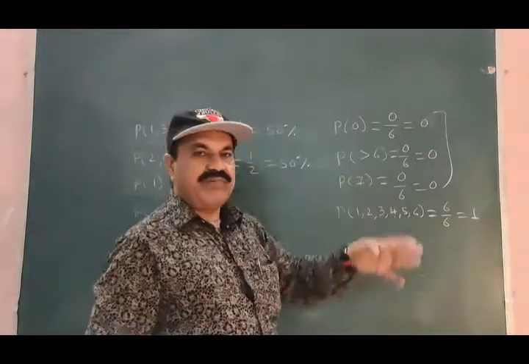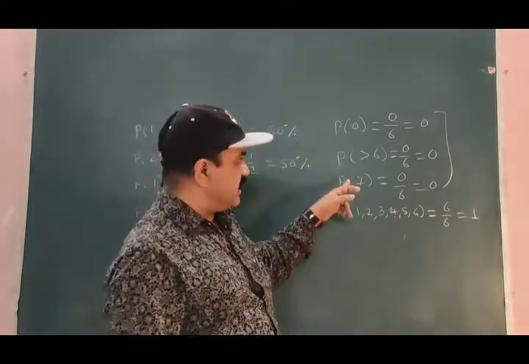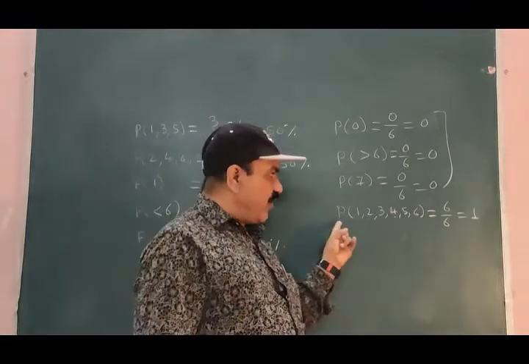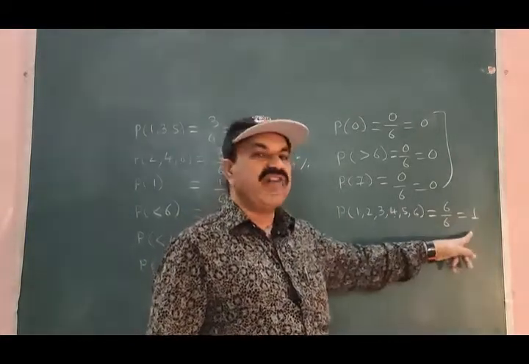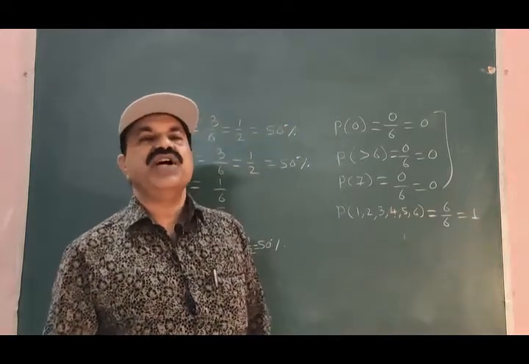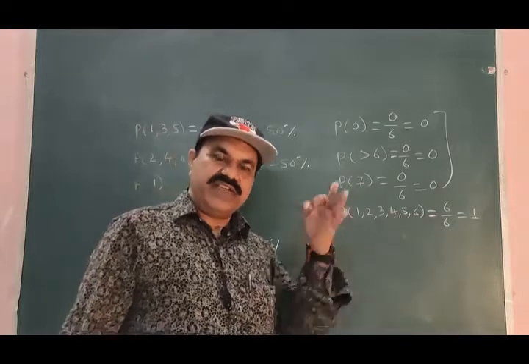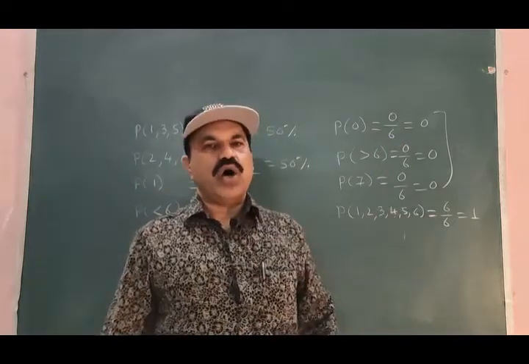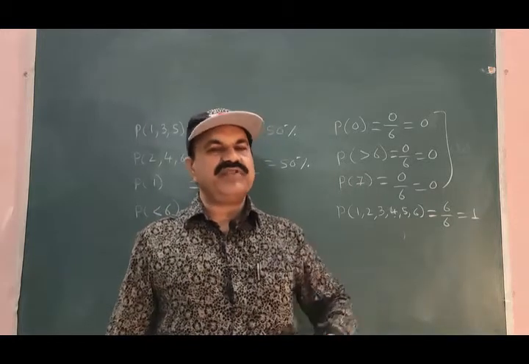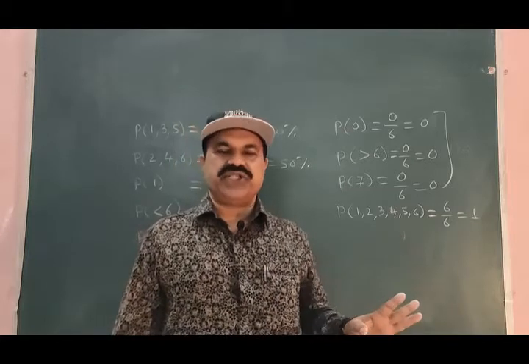For these 3 examples, the probability is 0. It means that these 3 are impossible events, but for this event the probability is 100%, and therefore this is the sure event. Sure event, the event which is going to occur. Impossible event, the event which is not going to occur at all.